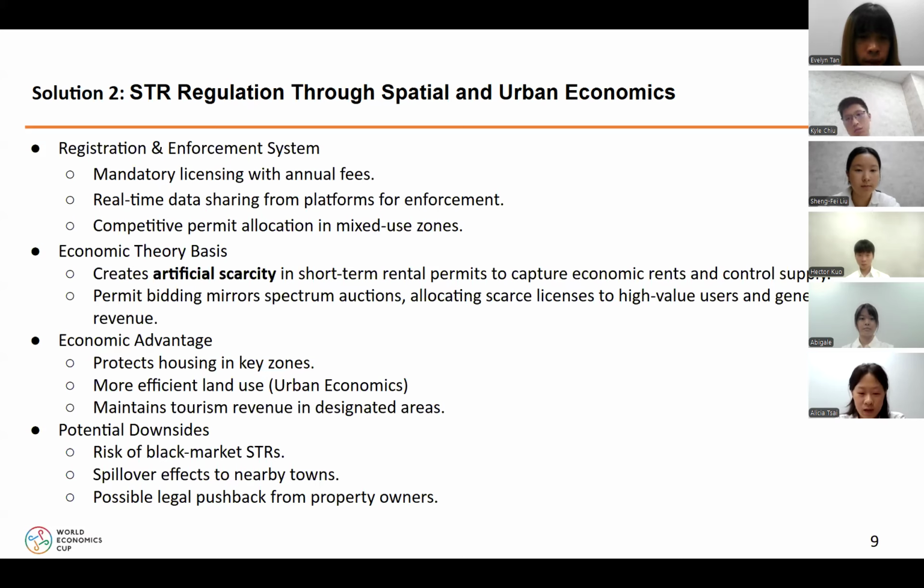Some hosts might turn to the black market to avoid restrictions. There may be spillover effects in nearby towns not under the same rules, and there's the possibility of legal pushback from property owners who feel that their rights are being limited.